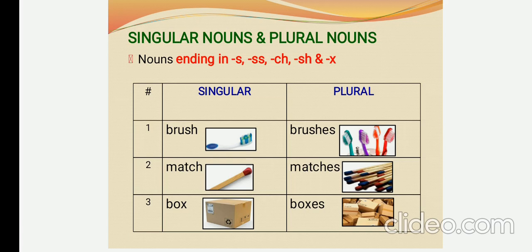If we have the noun cat in plural form, we are going to write it as cats. We are just going to add only s along with it. I think you are clear about it.